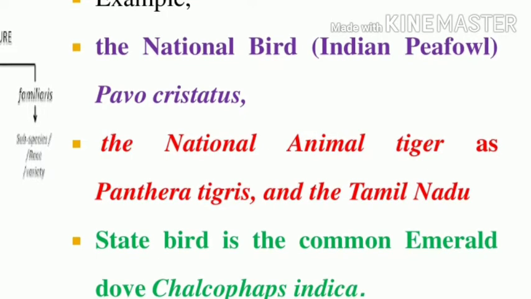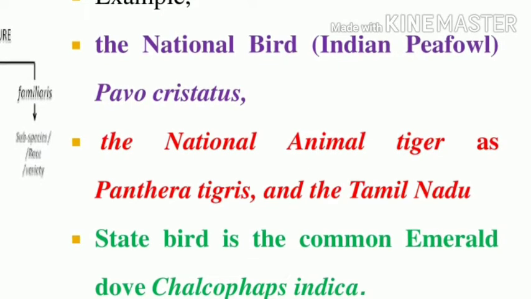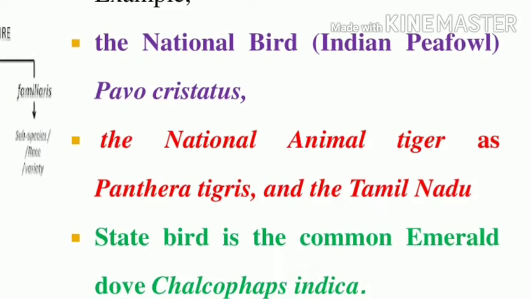If you noticed, the scientific name has to be written in italic font. That is one of the rules of nomenclature. If it is in bold font, we underline the scientific name.